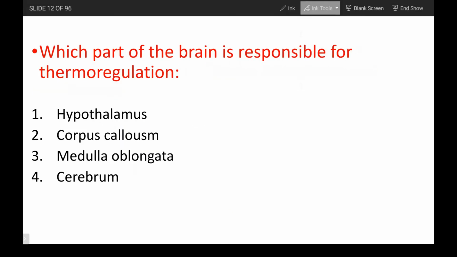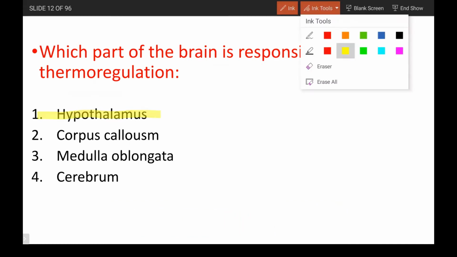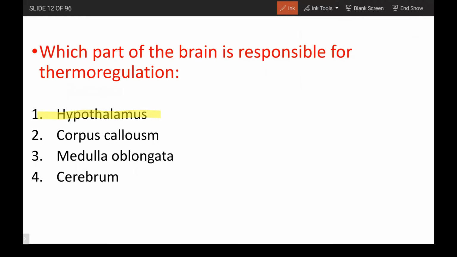The next one, which of the following is responsible for thermoregulation? I hope again you all know the answer. It is hypothalamus. So is this the only function of hypothalamus? No, a very important function that operates for all of us during our lockdown is feeding. So we tend to take so much food, we sit in front of Netflix or TV, or you people keep studying so much. Okay, so you tend to have some snacks regularly. So all this is by your hypothalamus. So hypothalamus, it regulates your feeding habits and also thermoregulation.